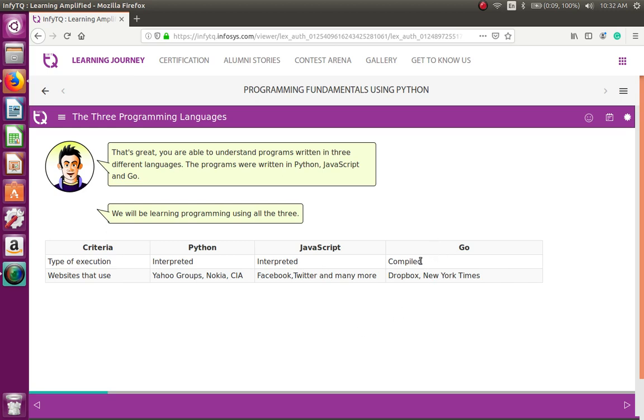When it comes to compilation, there should be no error in the program. In all the 10 lines, there should be no error. Only then will it be successfully compiled, right? Otherwise, it doesn't work. Interpretation does line by line execution, will give you the output till the 8th line and tell you there is an error with the 9th line. There's a difference between compilation and interpretation. Websites that use Python are Yahoo Groups, Nokia, CIA, and JavaScript is being used by Facebook, Twitter and many more. The Go programming language is used by Dropbox, New York Times.